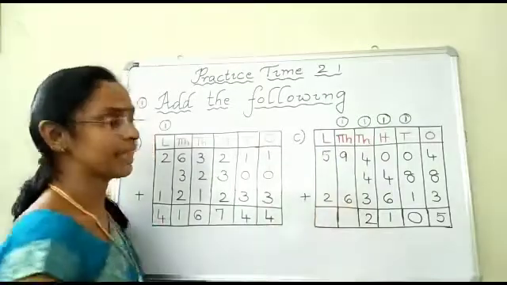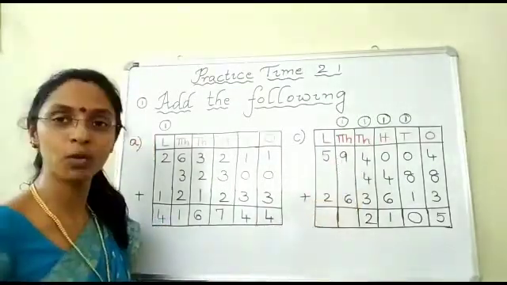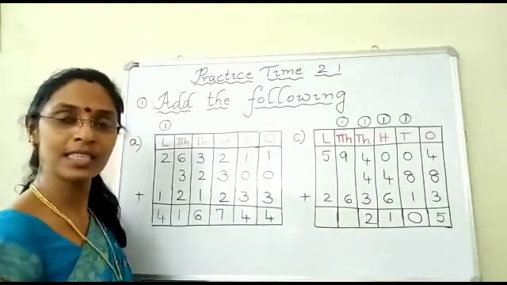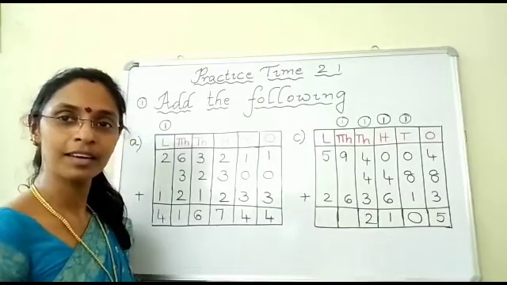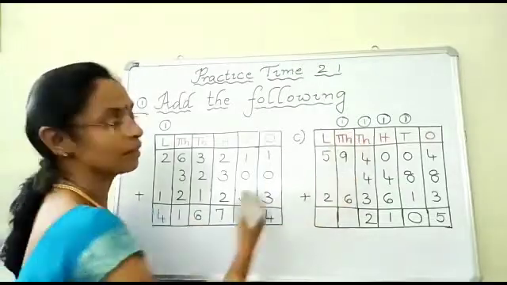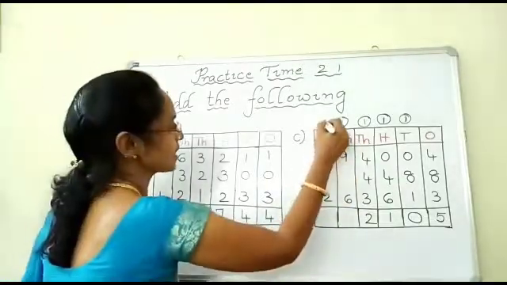Now add the 10,000s place. What are the digits in the 10,000s place? You have only 2 digits. What are the 2? 9 and 6. 9 plus 6 is how much children? Yes, it is 15. And this one, 15 plus 1? Yes, it is 16.